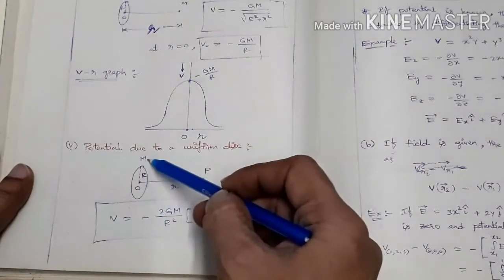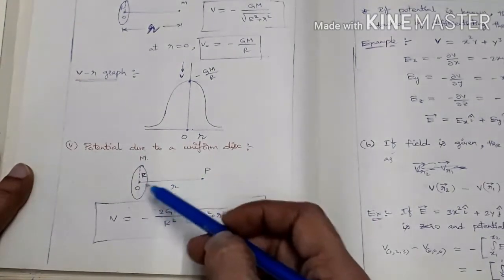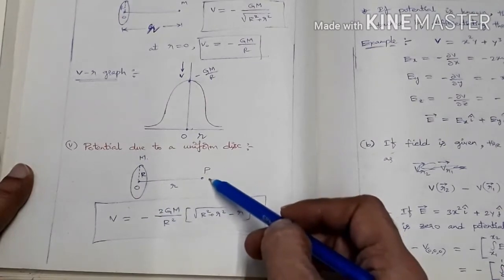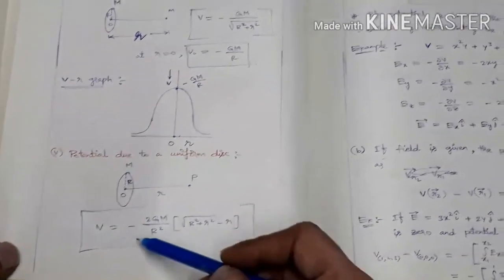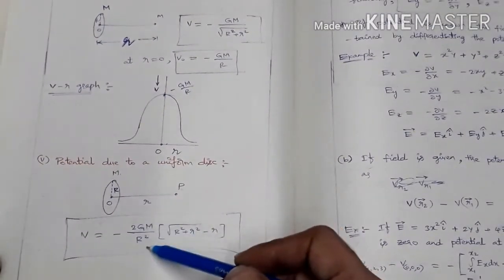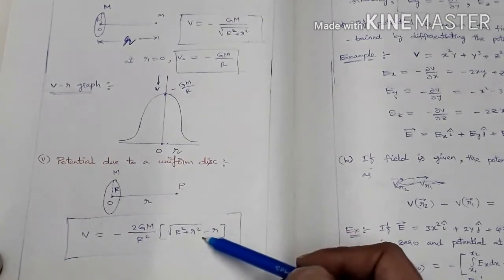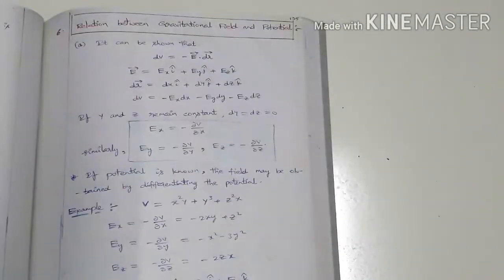Next one is potential due to a uniform disk. This is a disk of mass M, radius r, center O. At a distance R on its axis we choose a point P, and here V equal to minus 2Gm by r square into root of R square plus small r square minus small r.